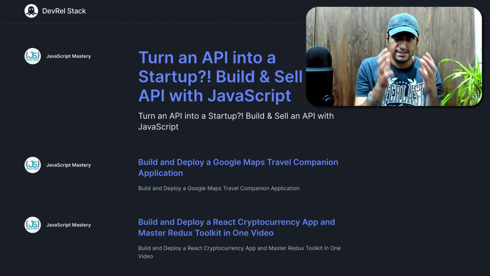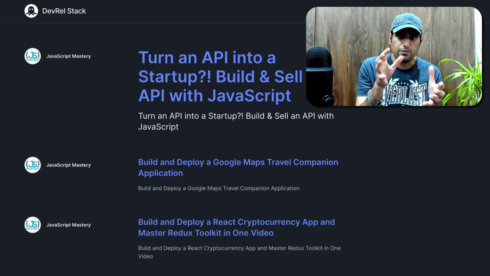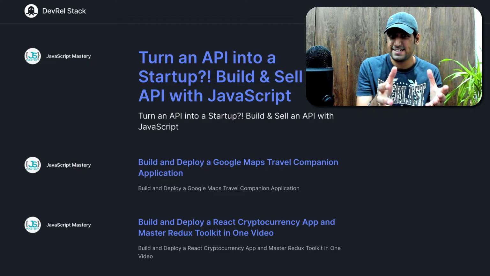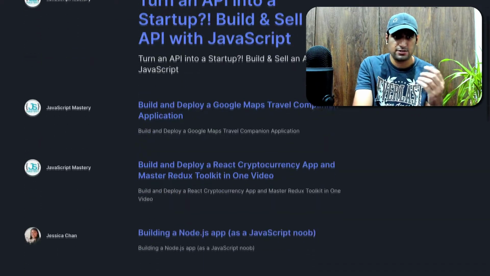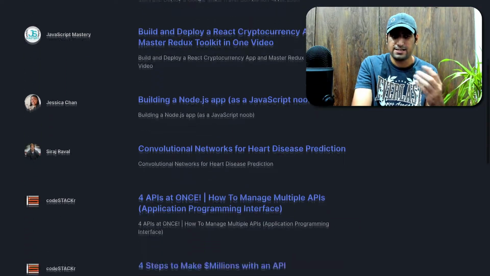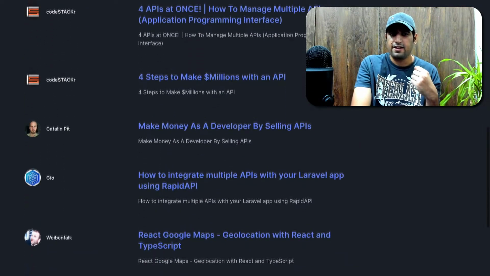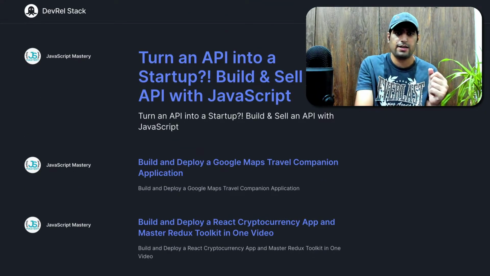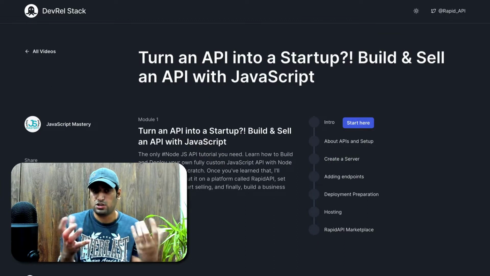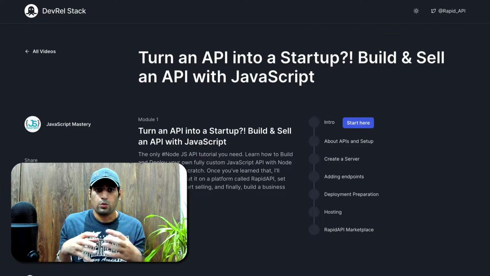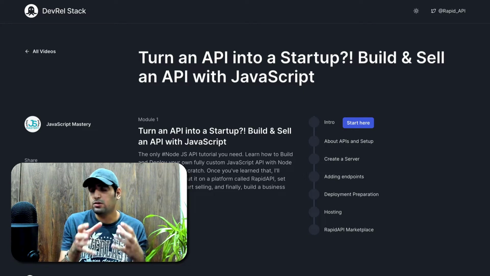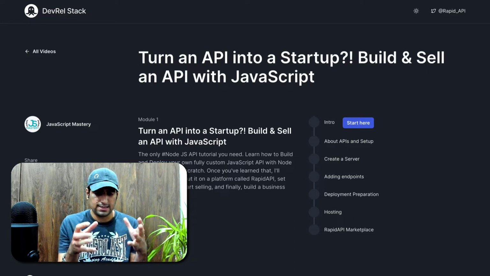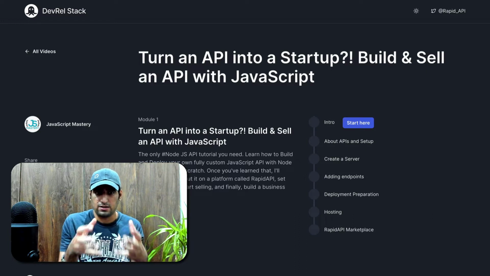Another project inside this DevRel stack is our video LMS platform, which is also based on Next.js. As you can see, a lot of really good community members like Arian, JavaScript Mastery, Jessica, Siraj, CodeStacker, Jesse, Catalin, and a lot of members have gone ahead and produced excellent quality content on turning your APIs into a startup and selling them on Rapid API. What we wanted to provide our developers who are trying to learn this skill from the get-go is this kind of experience where they can see everything in different modules and learn it the way they prefer.